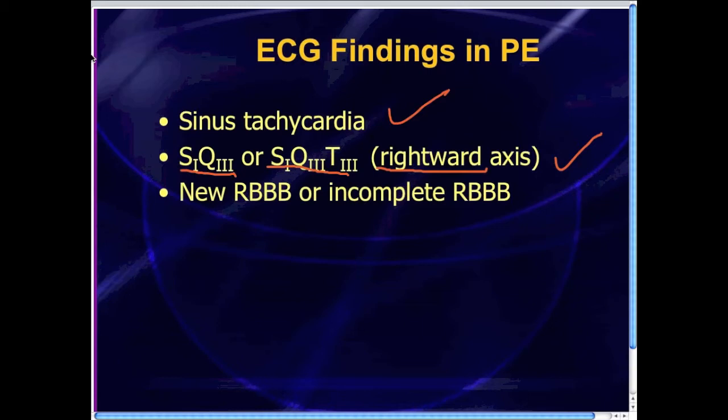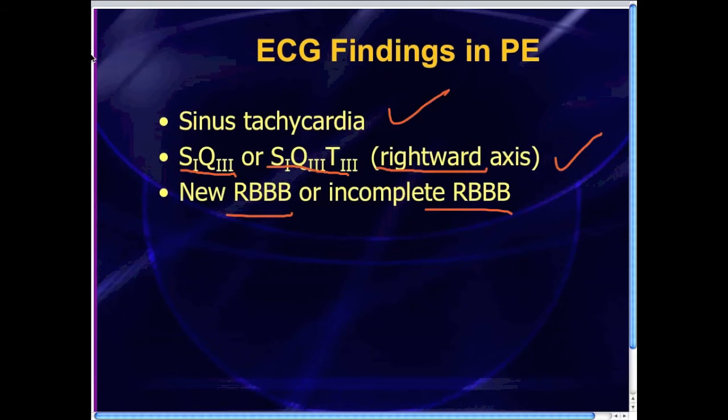Probably about 15% of patients with the proven PE will have that S1 Q3 T3, and a lot of patients that are normal and asymptomatic and don't have PEs will have an S1 Q3 T3. That means that finding, although classic and always being taught, is neither sensitive nor specific. But anyway, it always shows up on the boards, so it's something worth knowing about. And then another finding for right heart strain is a new right bundle or an incomplete right bundle branch block pattern, or simply what you'd look at and see a tall R wave or R prime wave in lead V1. That's a sign of right heart strain.